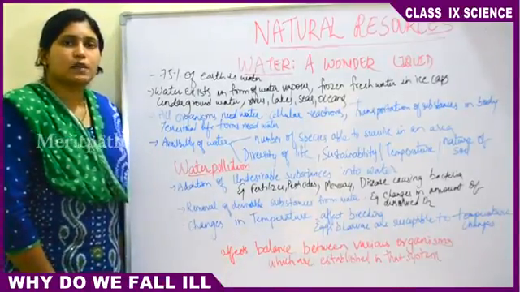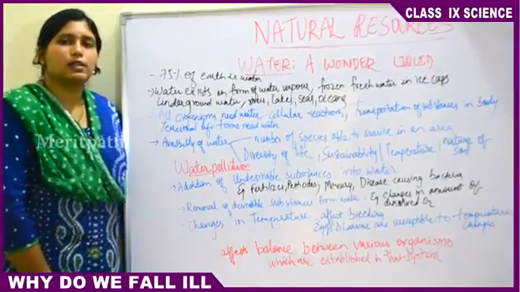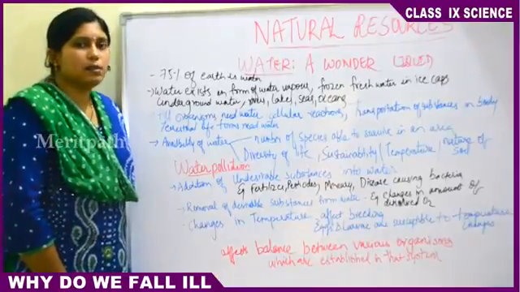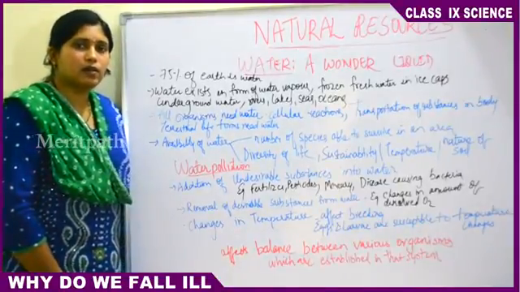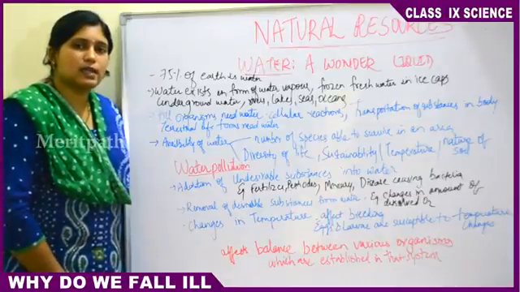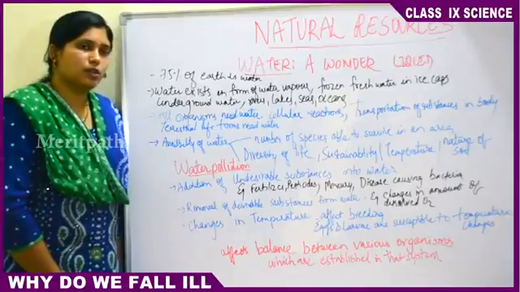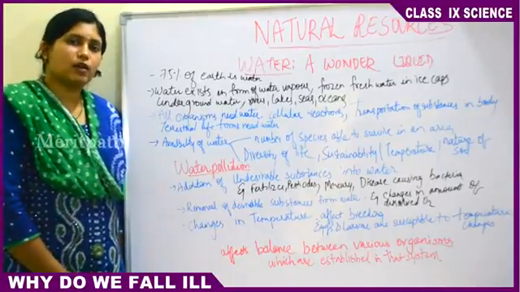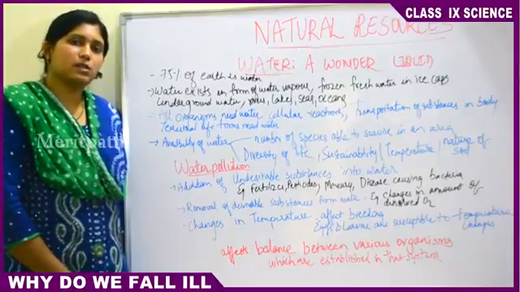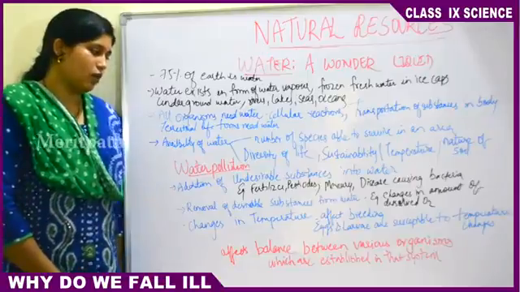Like, suppose in an agricultural field, a farmer is adding fertilizer or pesticides, then they mix into the water also. Because when the plants are irrigated, some amount of fertilizer or pesticides will get mixed into the water. This causes water pollution. Then sewage, that is waste from the houses or factories, gets mixed in the water. Sometimes waste of the factories will be thrown into the water. That time it causes water pollution.